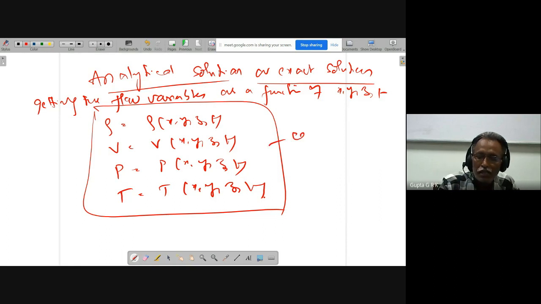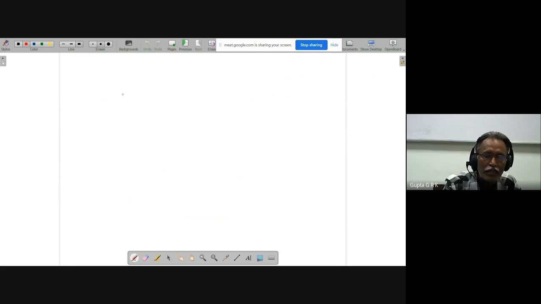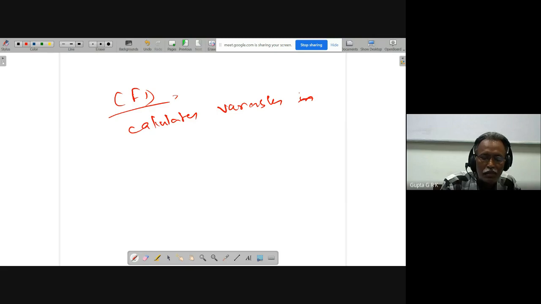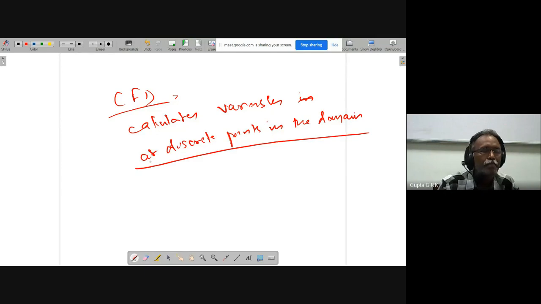The exact solutions are continuous functions, whereas CFD calculates variables at discrete points in the domain.